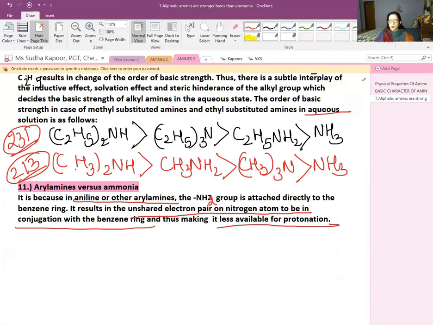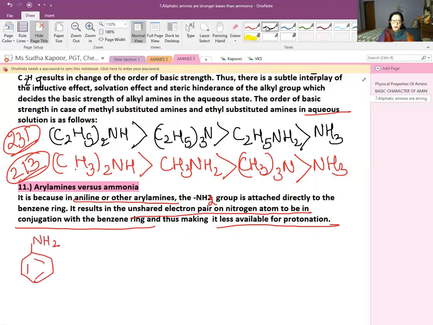In case of ammonia, the lone pair is present on N. But in case of arylamine, let us consider aniline, the lone pair is going to become a part of the conjugation. So let us see how the conjugation has taken place in case of aniline.